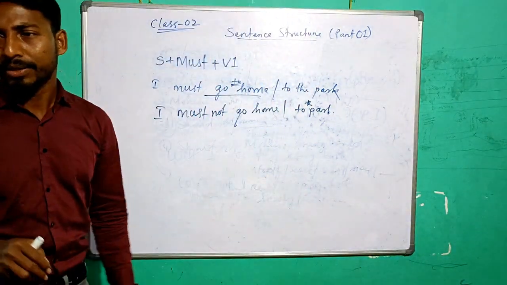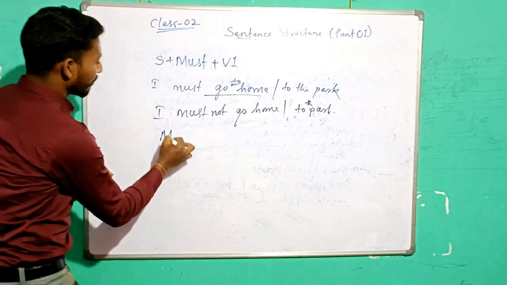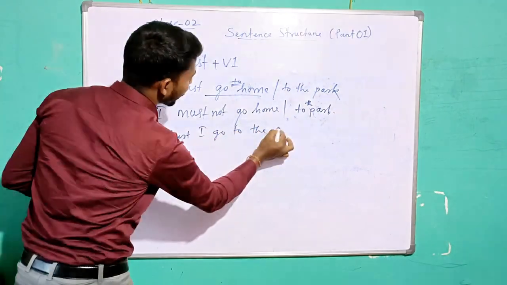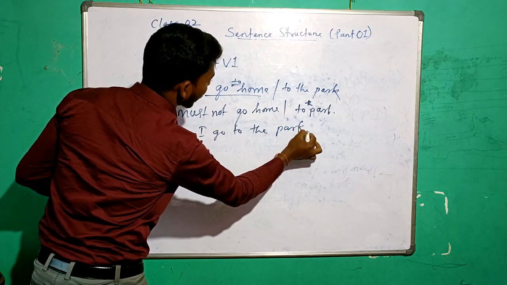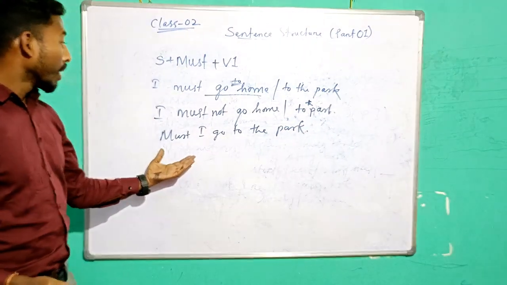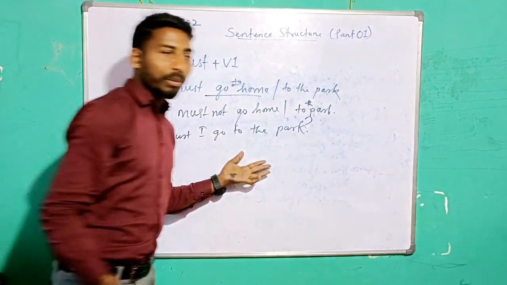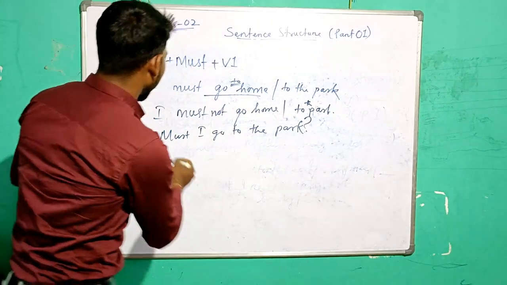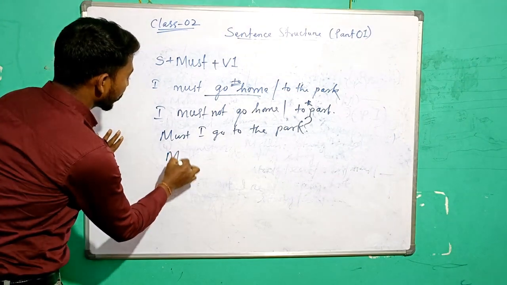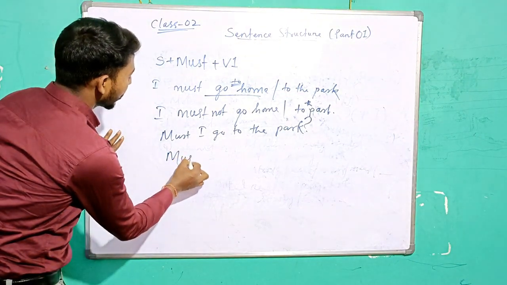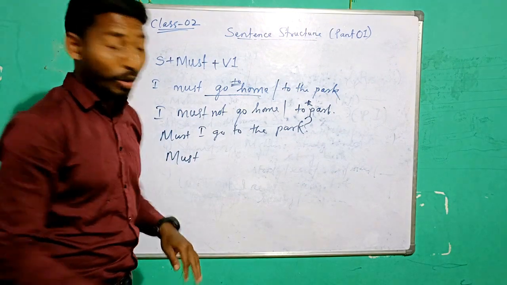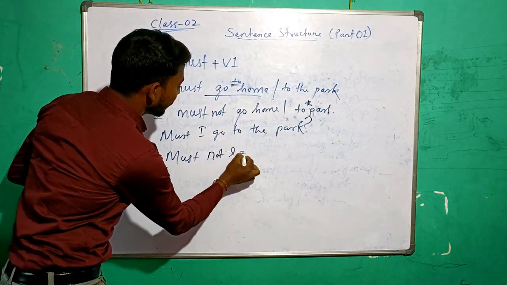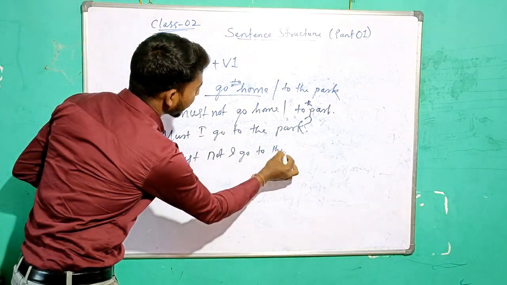Must I go to the park? What type of sentence is it? Interrogative sentence. Now, must not I: must not I go to the park?